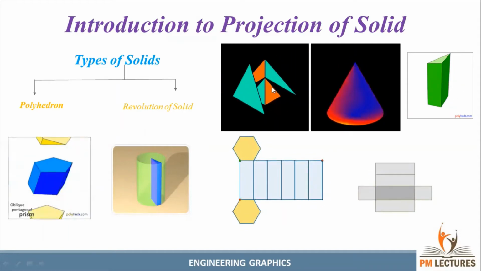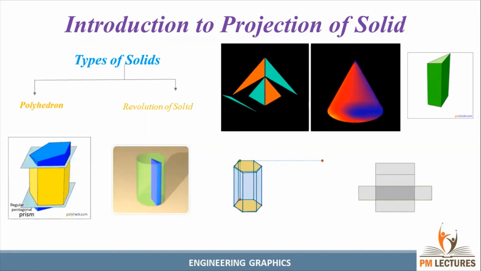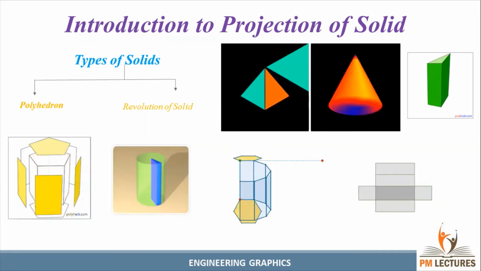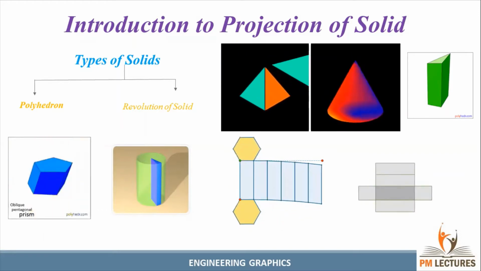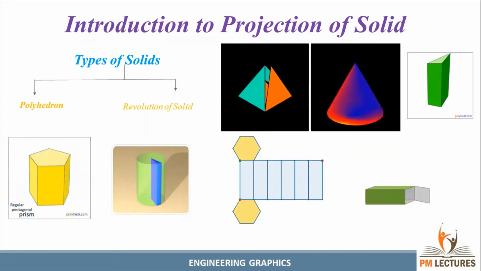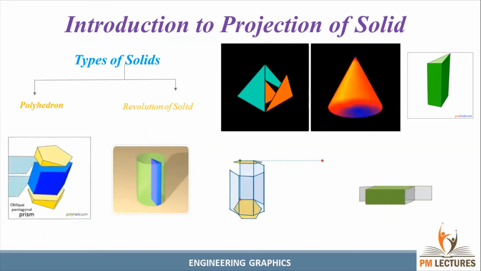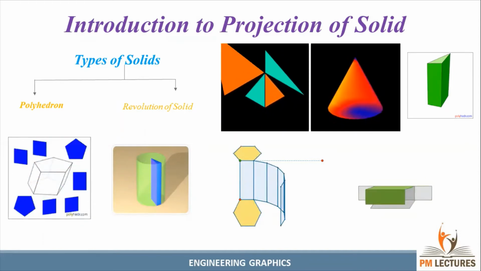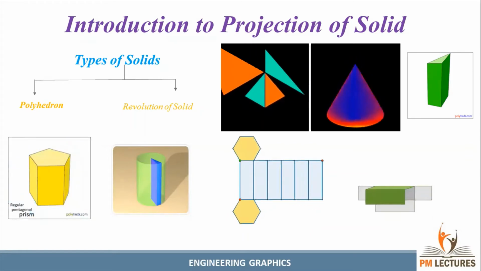Now we can go for the pyramid. What is meant by a pyramid? In the pyramid, we have some conditions here also. We should have the base only at the bottom, and at the top they are joined at a point on the axis. The axis is nothing but an imaginary line. We can draw it like a small dash, longer dash, small dash, longer dash. It comes from the center of your solid. So at the center of the solid we have an imaginary line, and that line is called an axis.